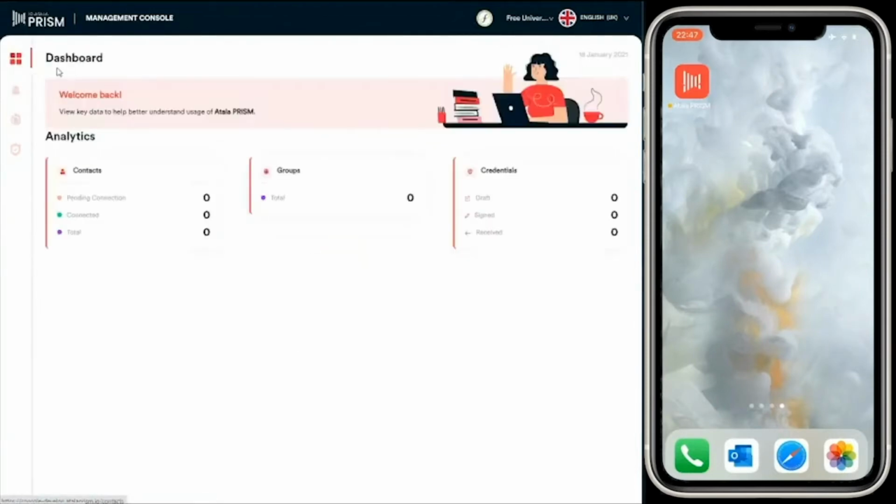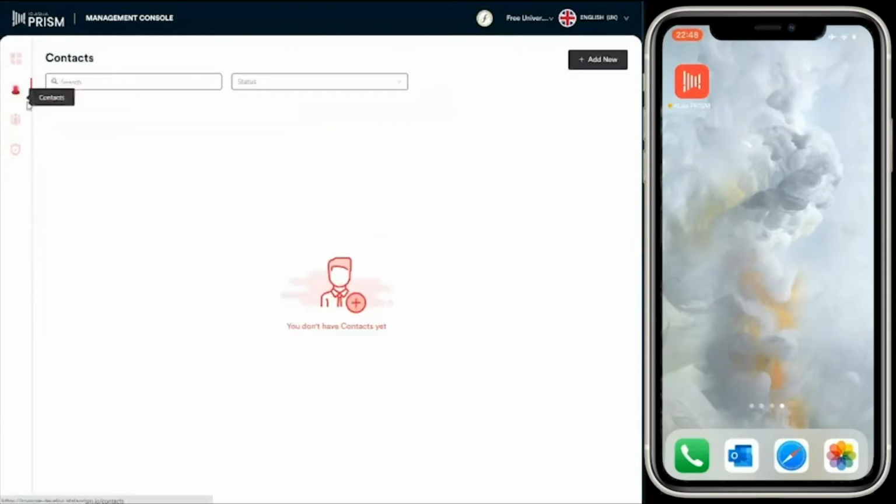So now we have access to the management console. We can see a list of menu options and we can see a dashboard. The dashboard has some basic analytics, and this allows them to understand how they're going to utilize and manage the management console. So we can see some contacts that have been created, any groups that have been created. Groups are used to manage contacts and credentials, and then the number of credentials that have been created, whether they're in draft, whether they've been signed by the browser wallet, and any credentials received.